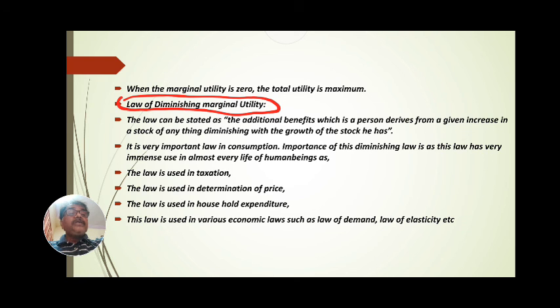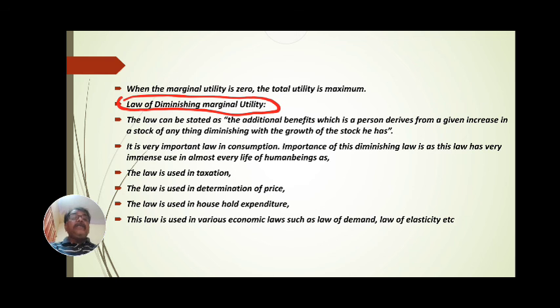The importance of this diminishing law is that it has immense use in almost every aspect of human life. The law is used in taxation, in determination of price, in household expenditure, and in various economic laws such as the laws of demand, elasticity, and supply.